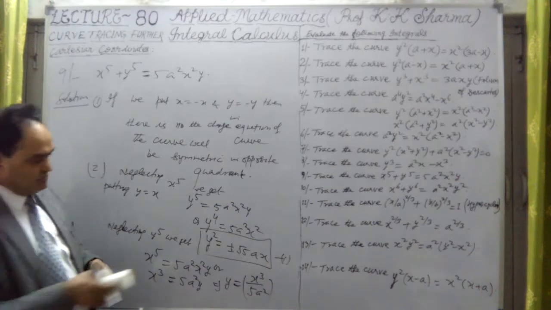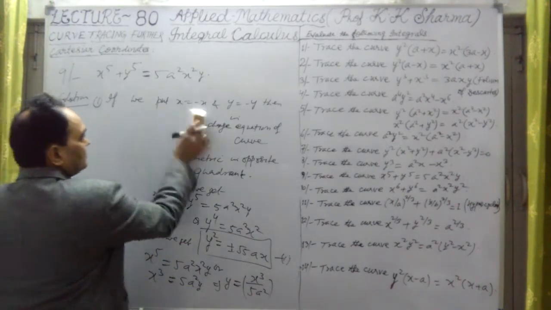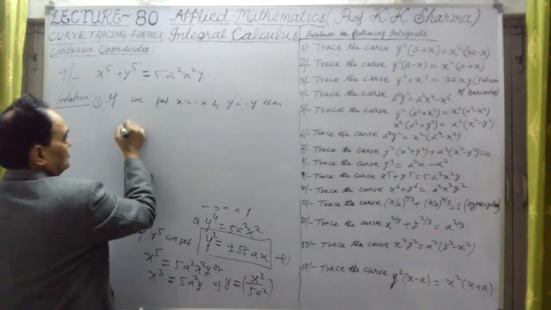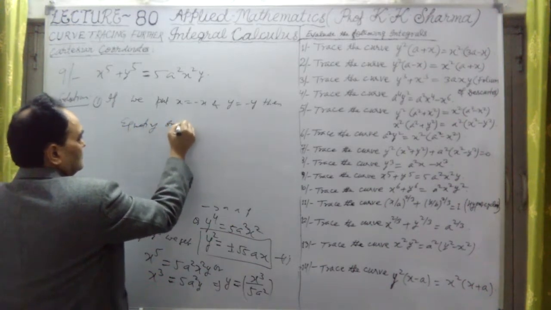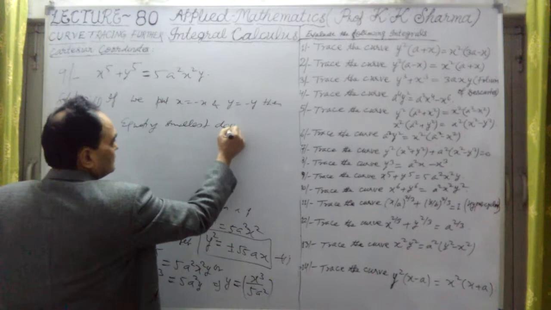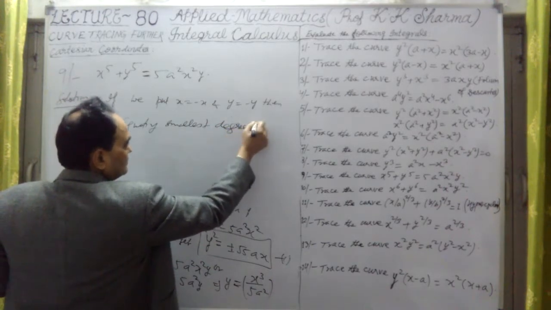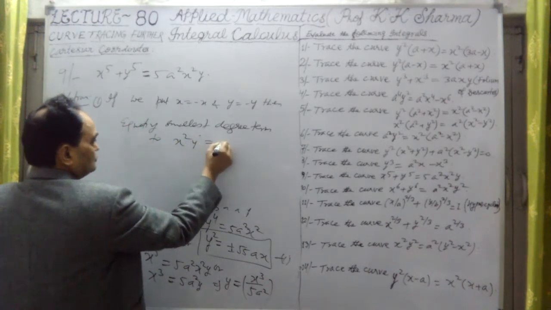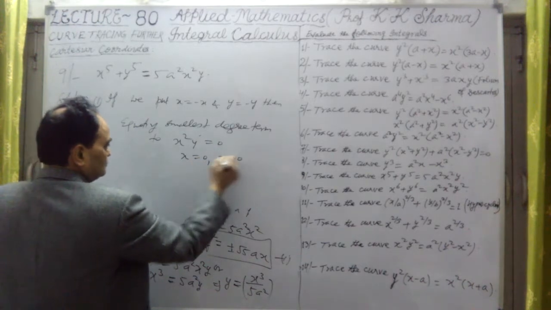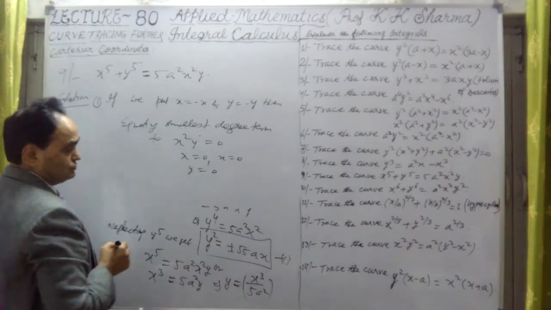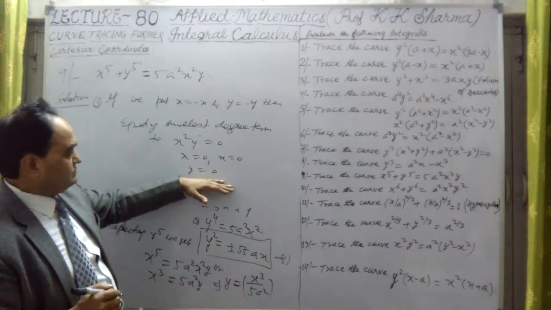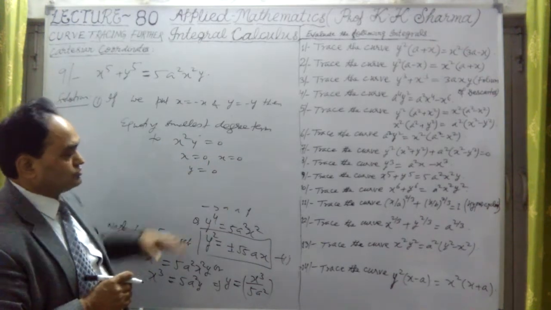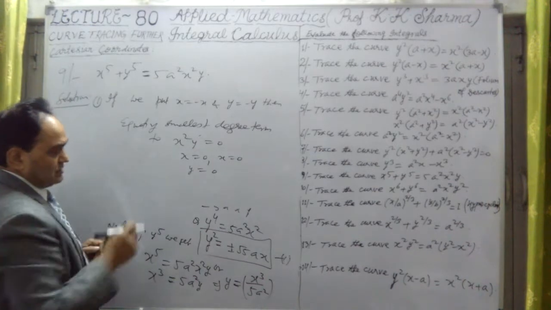Okay, so let me equate the smallest degree term of this equation to 0, what will we get? Equating the smallest degree term to 0. That means x square into y equal to 0, x equal to 0, x equal to 0, y equal to 0. This is the tangent line. Y-axis is the tangent line. Okay. And x equal to 0 is on the axis of y. So the two figures are in case of x-axis or y-axis.